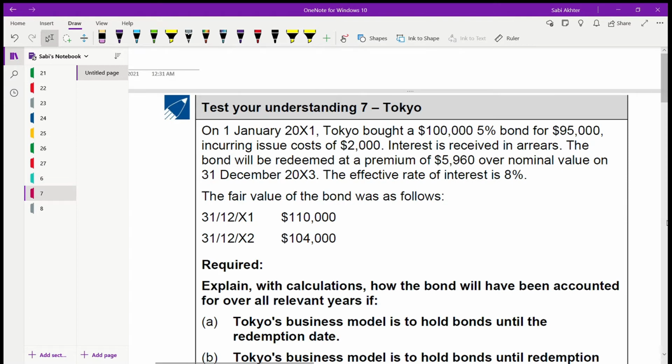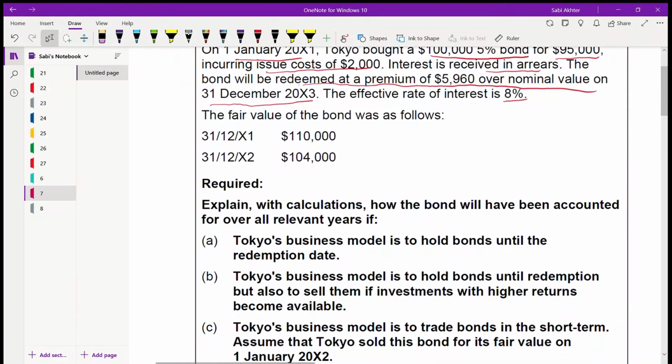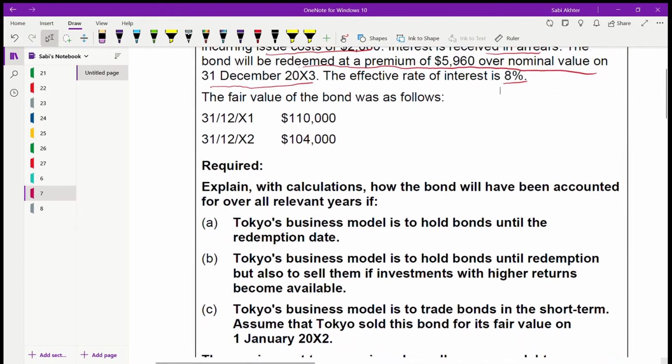Second, on 1st of January 2001, Tokyo bought 100,000 5% bond for 95,000, incurring issue costs of 2,000. Interest is received in arrears. The bond will be redeemed at a premium of 5,960 over nominal value on 31st December 2003, that is after 3 years. Effective rate of interest is 8%. The fair value is given on 31st December 2001 and 2002. Explain with calculations how the bond will have been accounted for over all the relevant years.